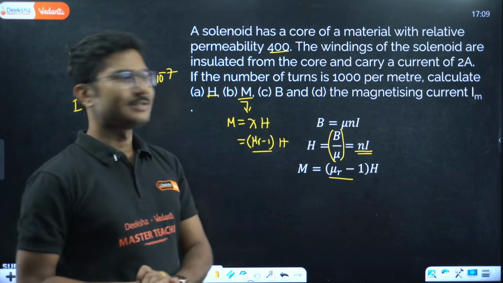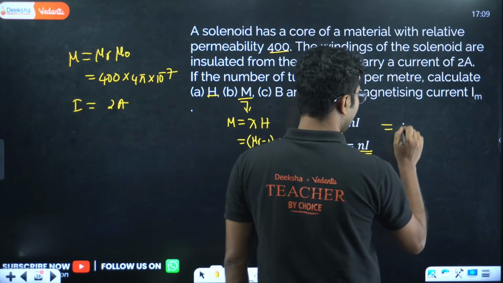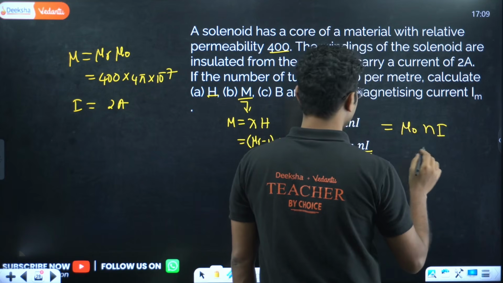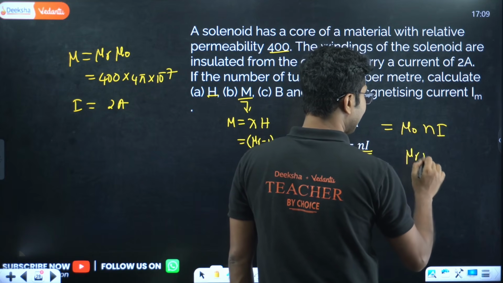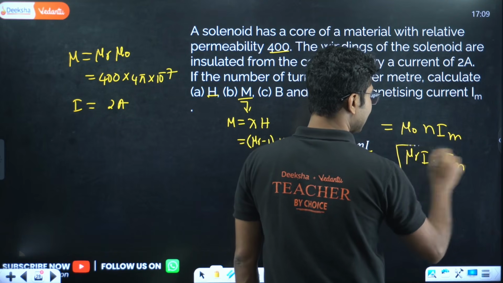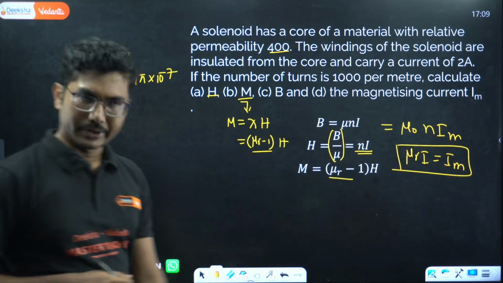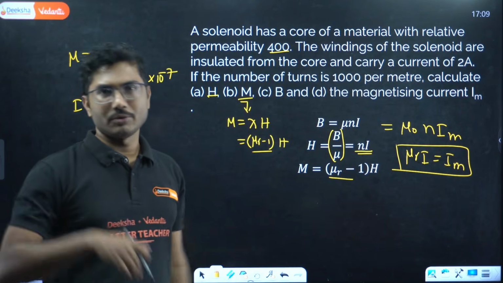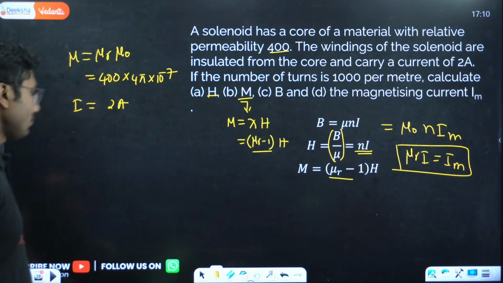Magnetizing current is basically you need to compare it with mu naught N I. Okay, so basically mu r I equals to I M. This is the magnetization current. Okay, if you want, you can calculate it. Just a problem that I have taken from your textbook. Try to solve it and let me know if you are having any difficulty solving this.